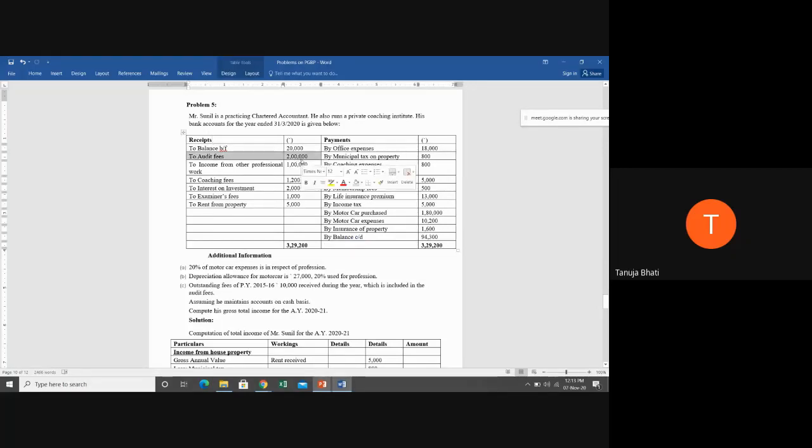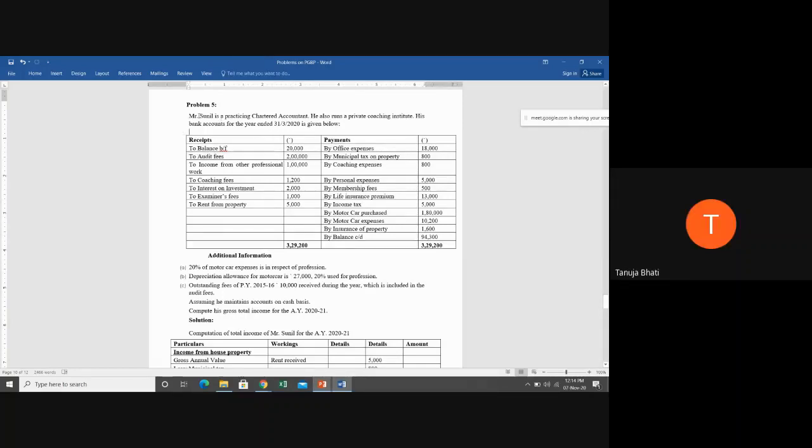Item 2, audit fees. His main profession is a practicing chartered accountant. So tell me, is audit fees a profession income, or is it a personal income, or is it an income from other sources for Mr. Sunil? Income from profession. Students, a chartered accountant really does the work of, yes? Income from other sources, ma'am, because he also runs private coaching.